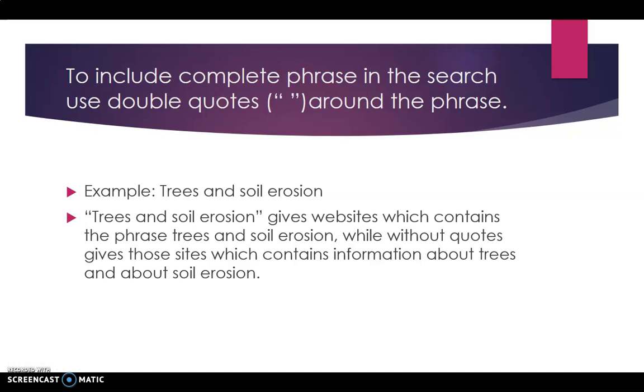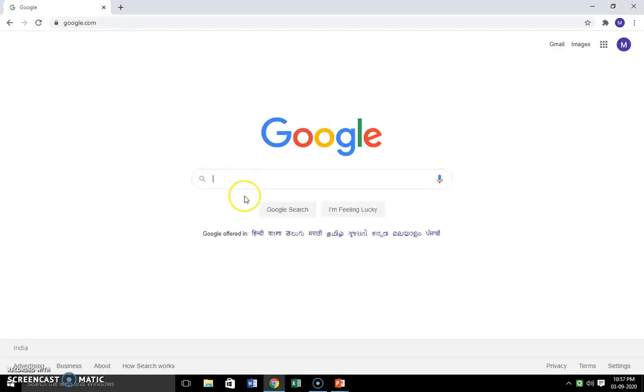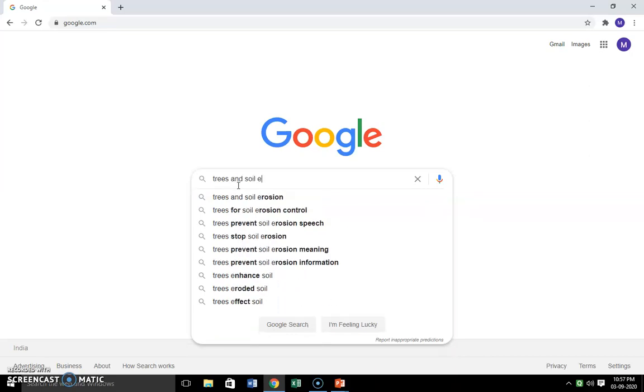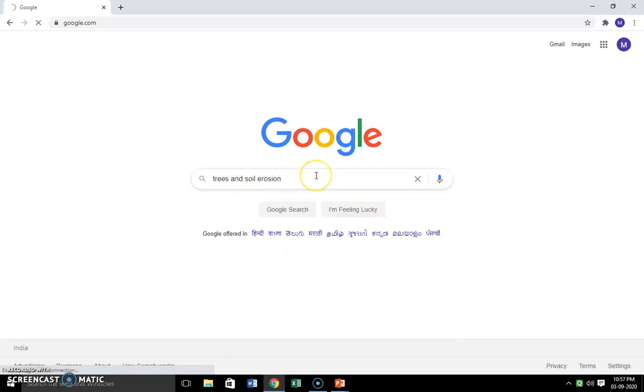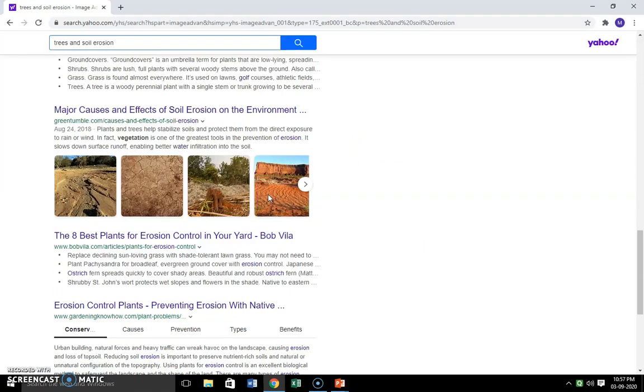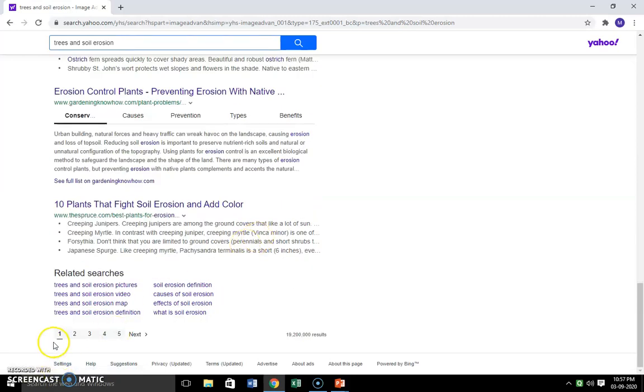I will show you practically how it works. See, now I open the Google search engine. Here I will write trees and soil erosion without quotation marks. Firstly you will see all the search results, all the links, but at the end you can see the number of pages here, and here you can see the search result. How many is it? 19 crore 2 lakh something. So this many links we got.